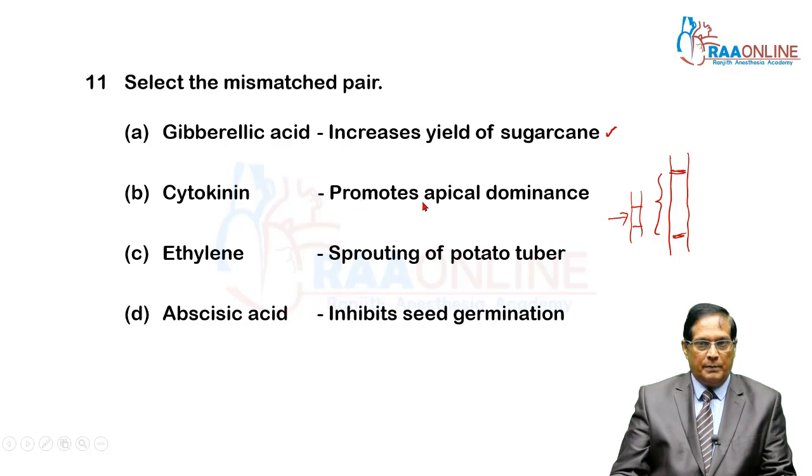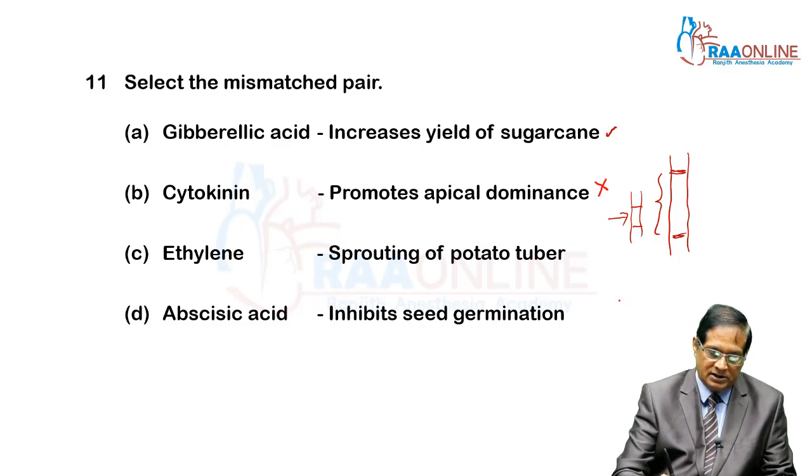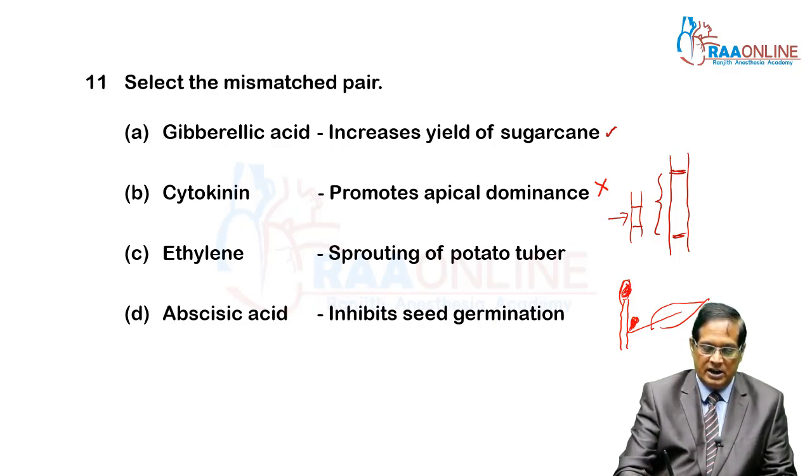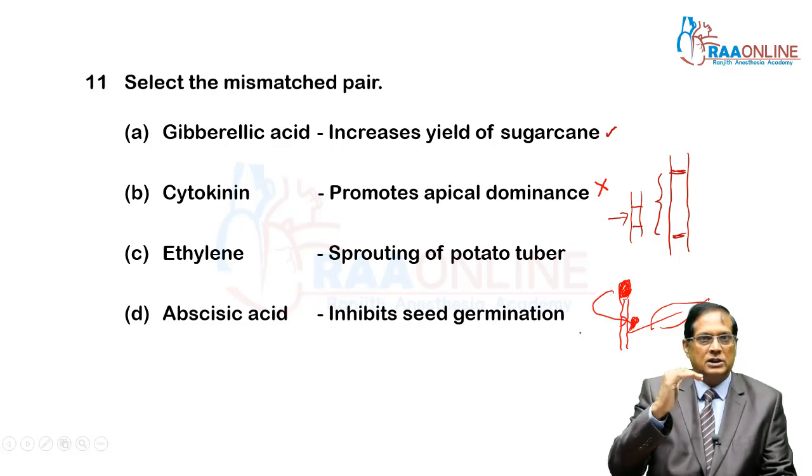Cytokinin promotes apical dominance. This is wrongly matched because cytokinin actually counteracts apical dominance. Apical dominance means there are two types of buds in a plant. This is the apical bud found in the apical region, and this is the lateral bud in the axil of the leaf. Generally, if the apical bud is there, the growth of the lateral bud is suppressed or inhibited.